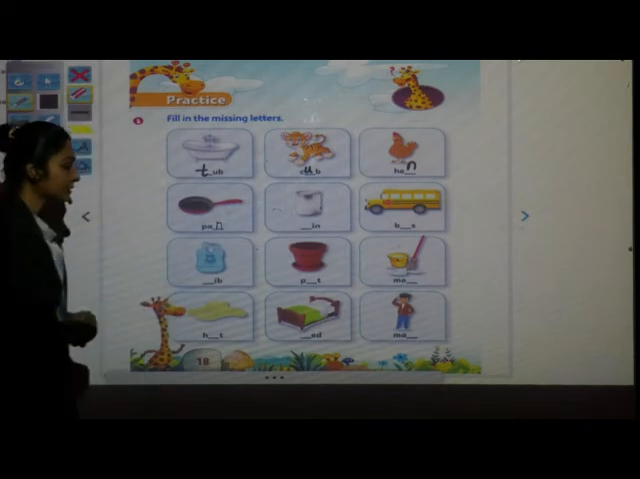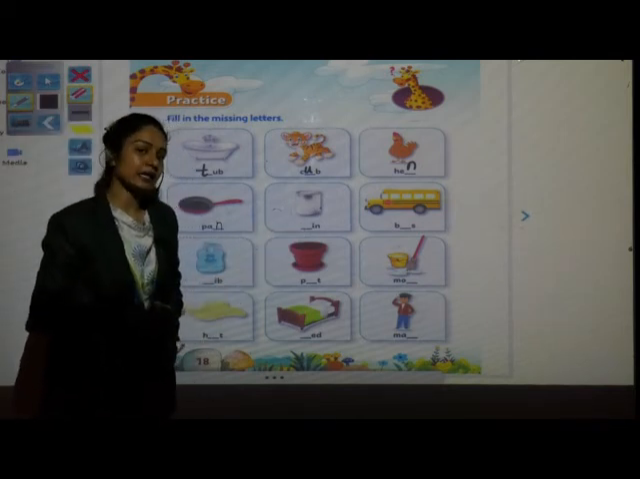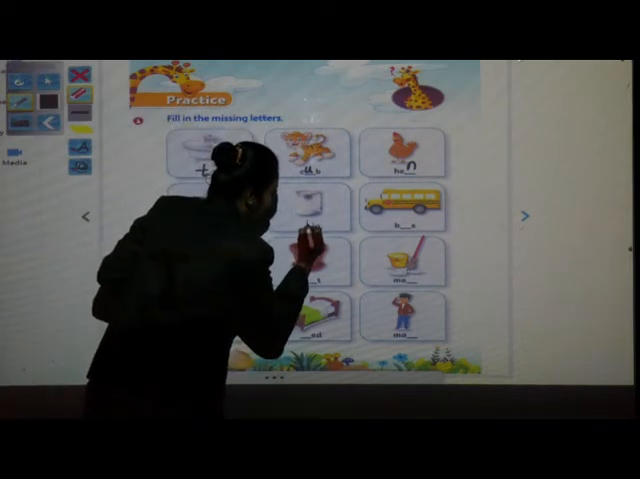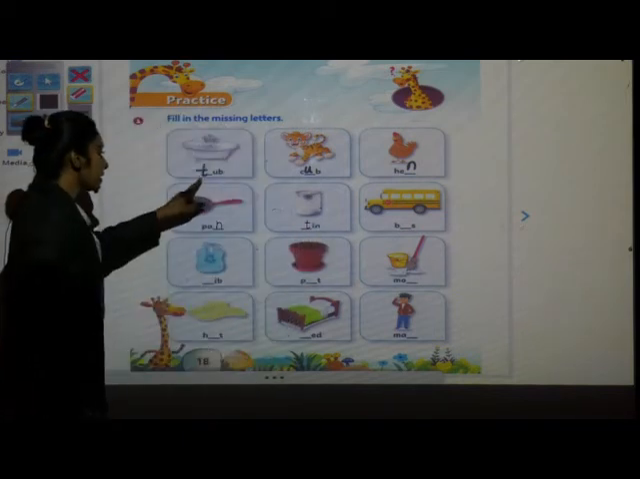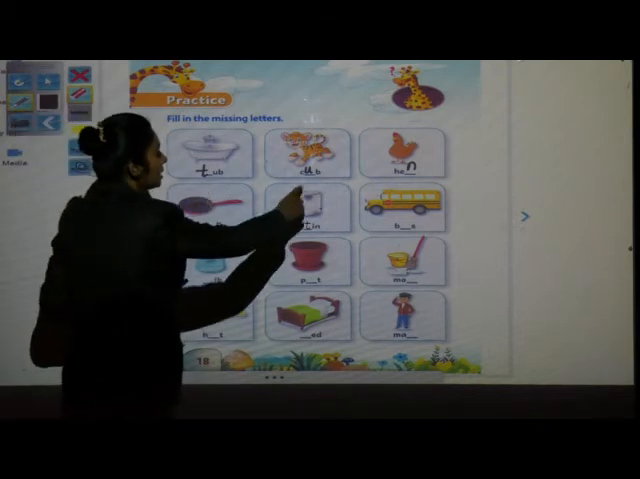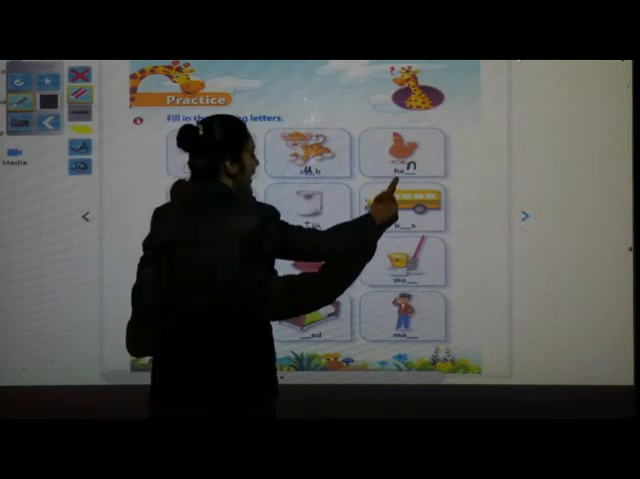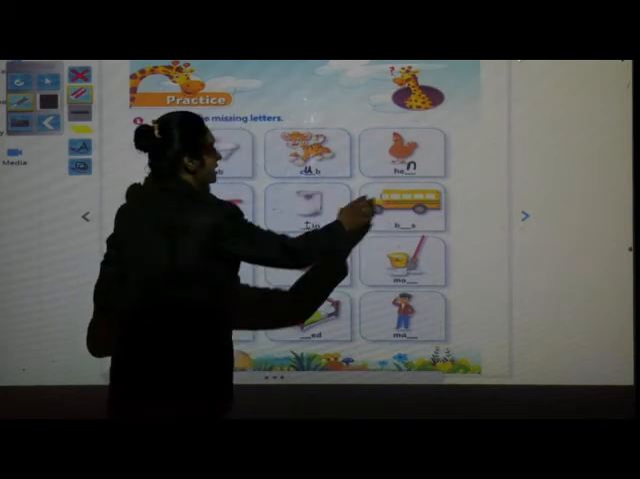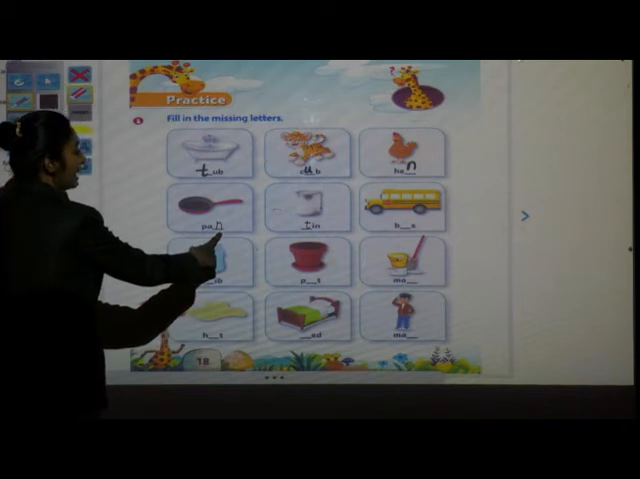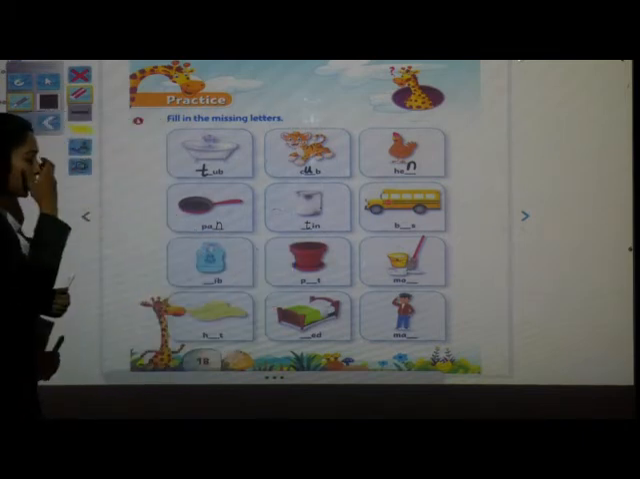Which picture is this? This word also we have learned. T-I-N, tin. Repeat after me. T-I-N, tin. Say T-U-B, tub. Put your finger there. C-U-B, cub. H-E-N, hen. P-A-N, pan. T-I-N, tin.